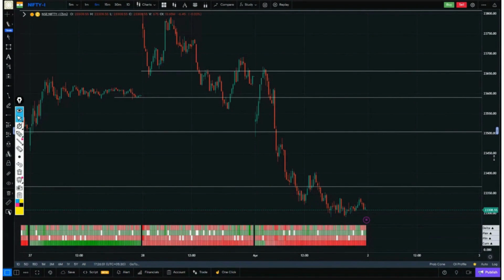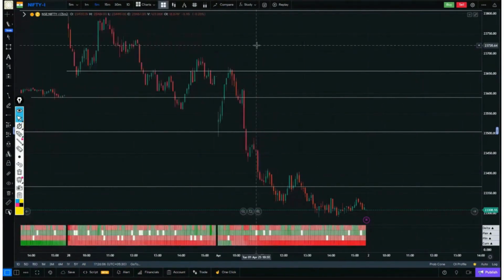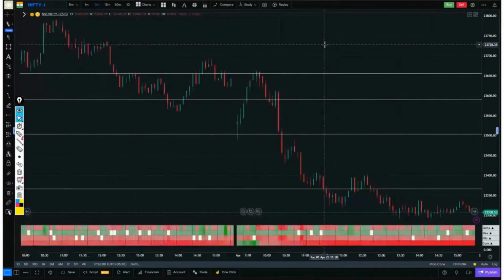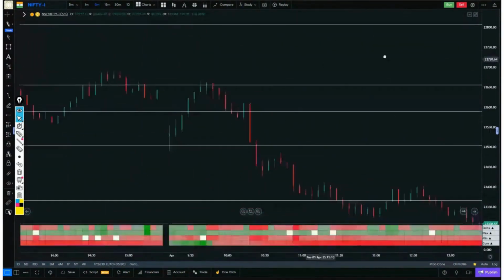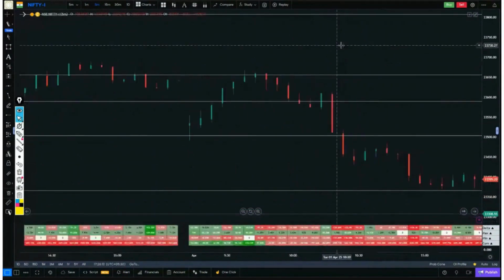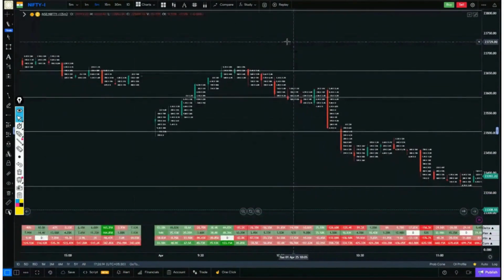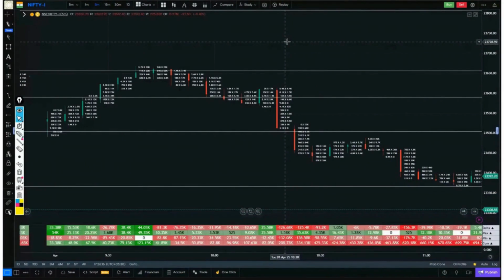Before reading the footprint, you should know what delta is, because with the help of delta, we will read the footprint here. Here, the tick size for Nifty is 180, and for Bank Nifty it is double. You can adjust anything according to auto settings.